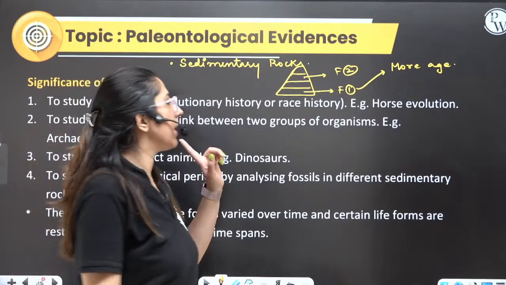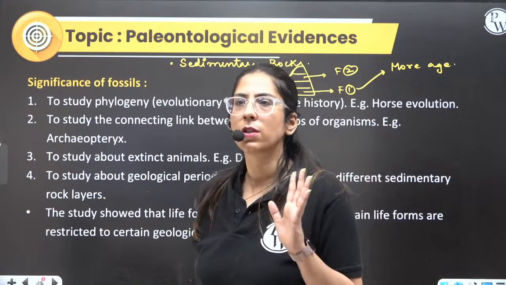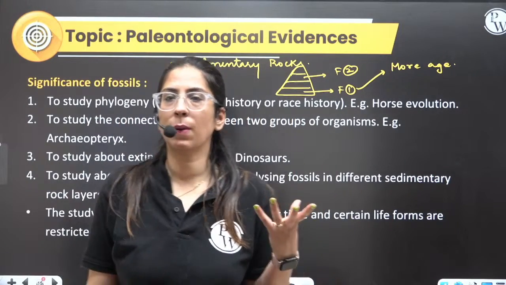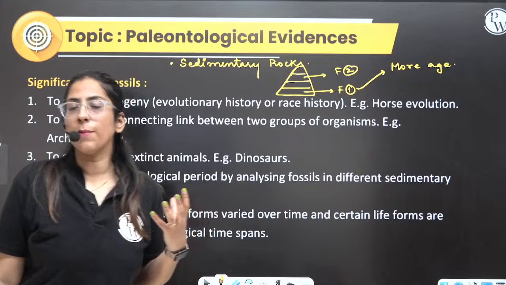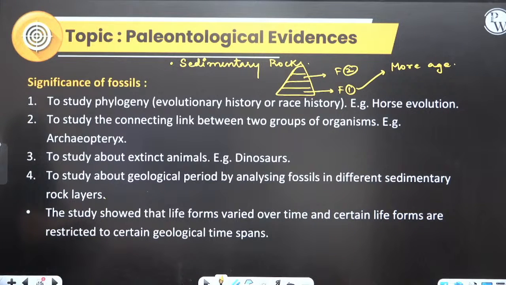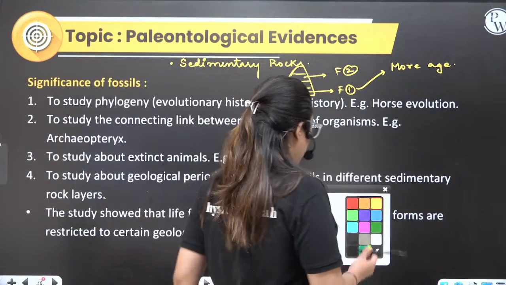Okay, now can you tell me a method by which we can determine the age of the fossil? Come on, how can we determine the age of the fossil? Yes, F1 will be having more age. So how can we determine the age of the fossil? By the carbon dating method.